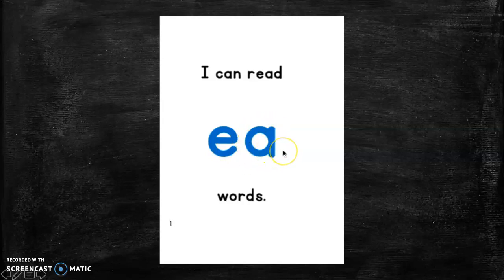It's like the E sound we took in the other presentation. So E and E makes the E sound, long E, and also the E and A digraph makes the E sound. Like I can read. So it's tricky, but we say E, we don't say the A sound. So read. So I can read E words.